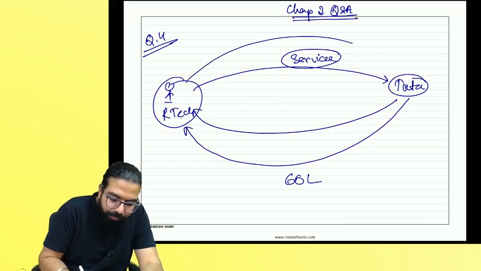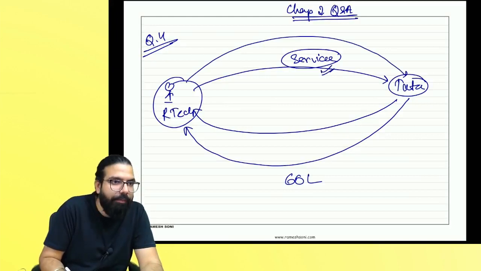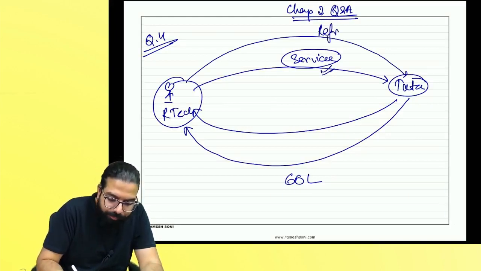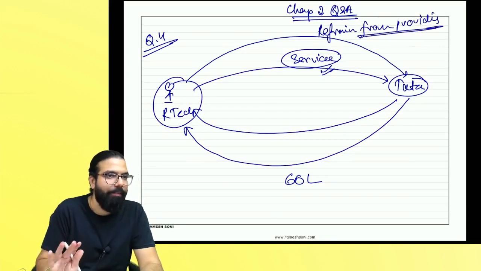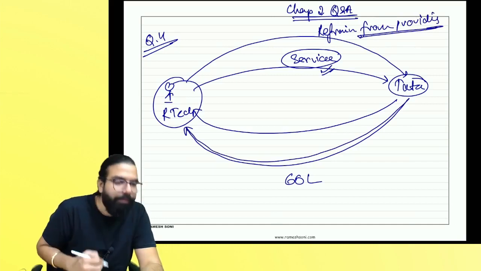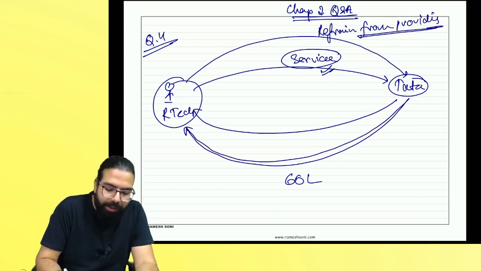Artec is telling what? This service which is there, I will refrain from providing this service to anyone else. For that, you should pay me how much, everyone? 66 lakh.